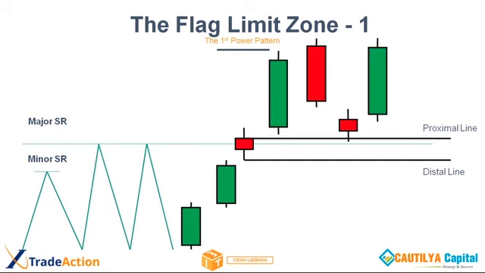And that engulf point, that zone itself, is a flag limit zone. The base candle length is the flag limit zone. The whole base candle is the flag limit zone, but I will take trade only from proximal to distal, from body to wick. If I take wick to wick also, it is fair.